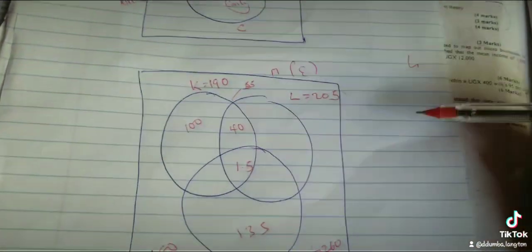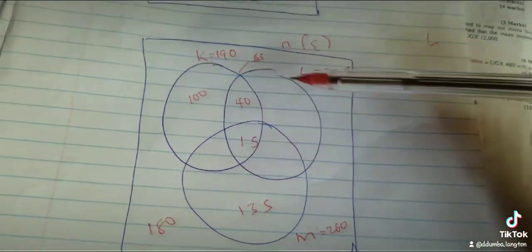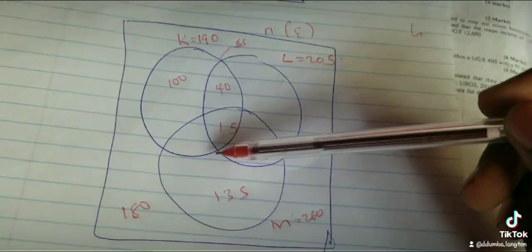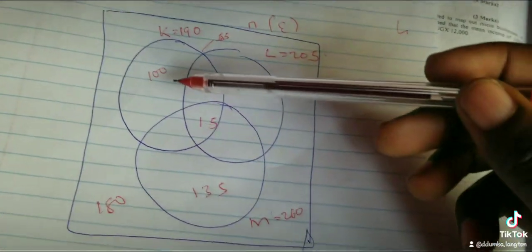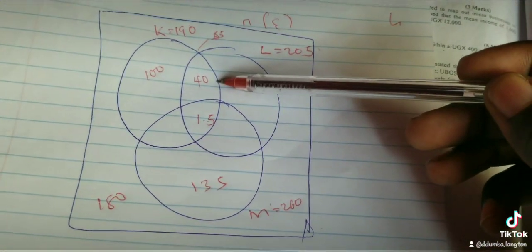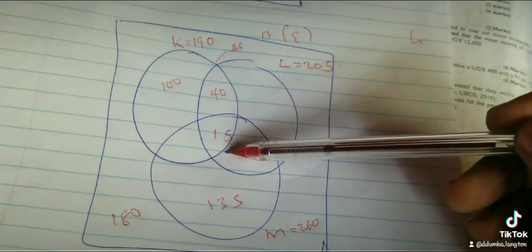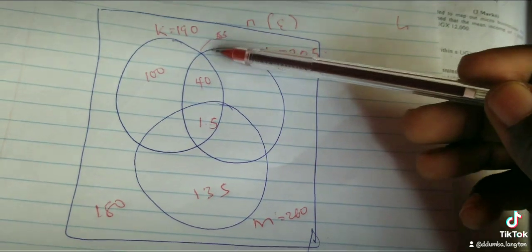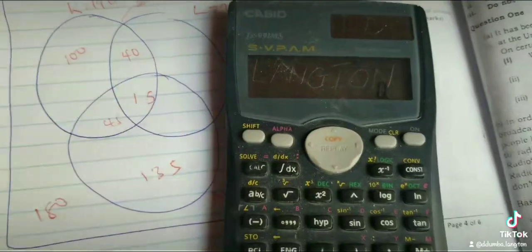But now you are seeing our values, we can get this one. Because when we get 100 plus 40, which is 140, then 140 plus 15, that is 155. Then 190 minus 155, I think it is 35.